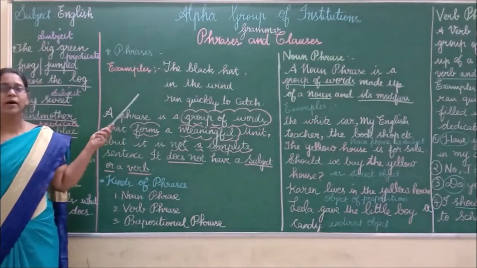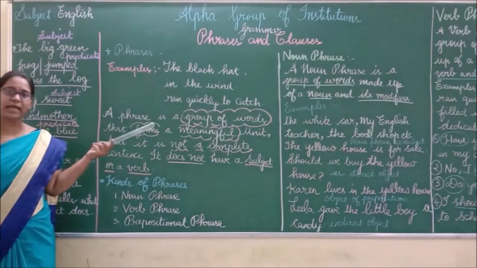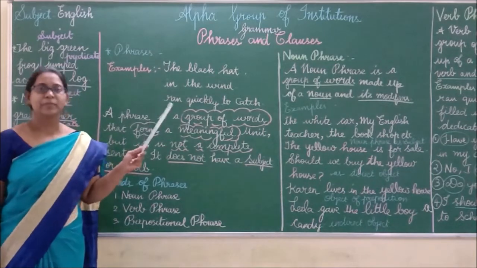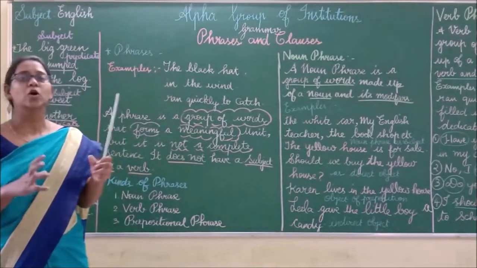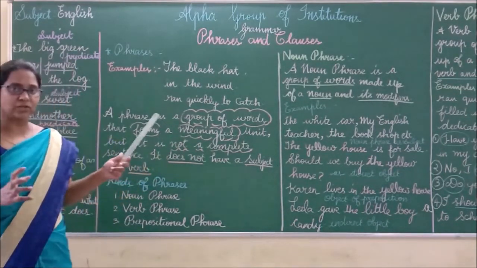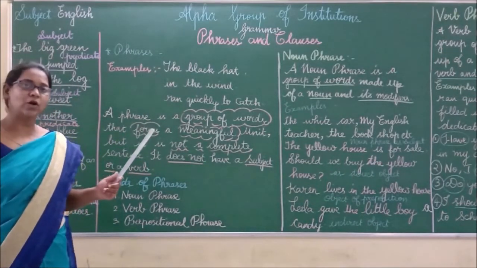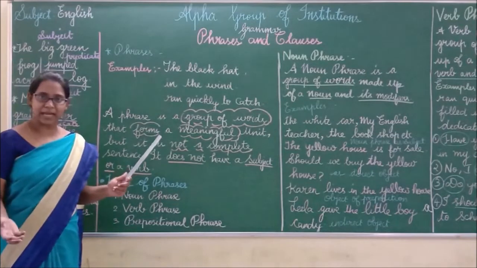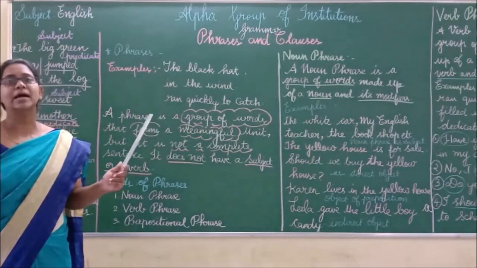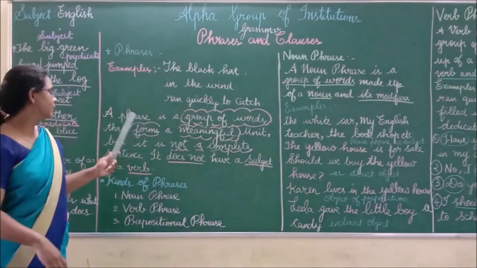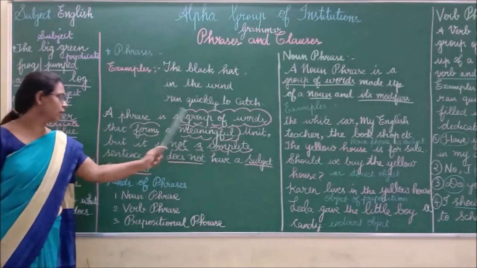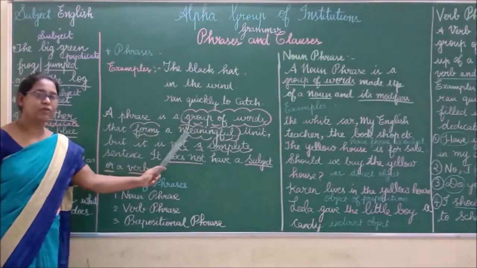From this, can you say what is meant by phrases? A phrase is nothing but a group of words which does not contain a subject and a verb. It gives a meaning, but it is not a complete sentence. A phrase is a group of words that forms a meaningful unit.